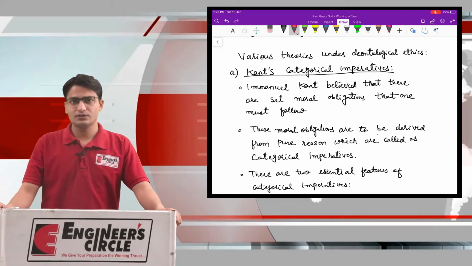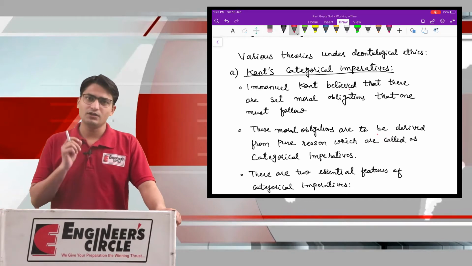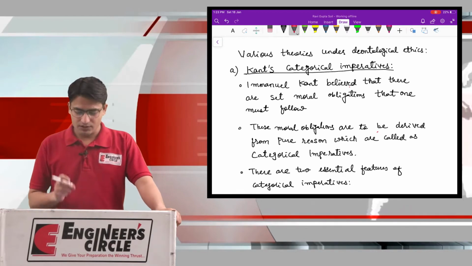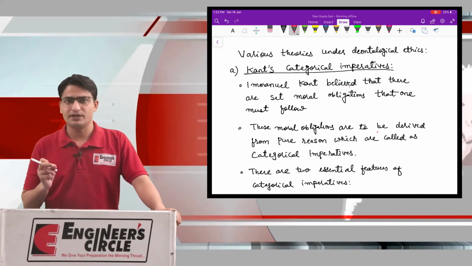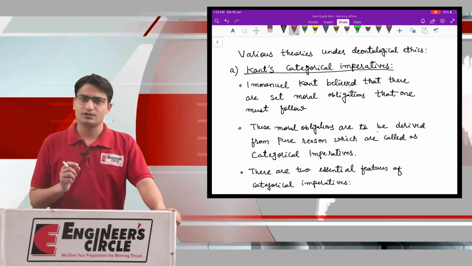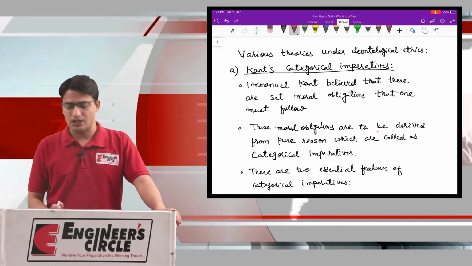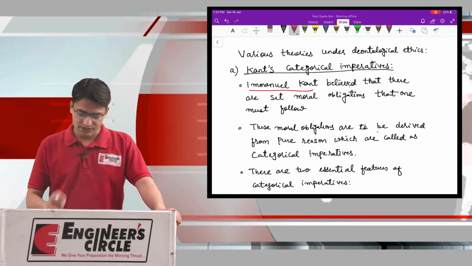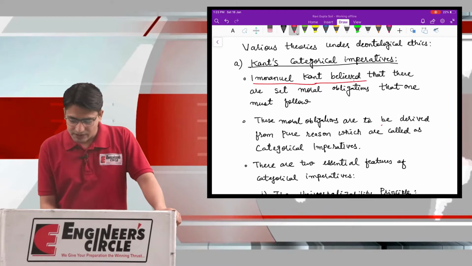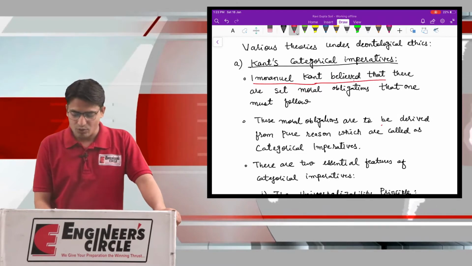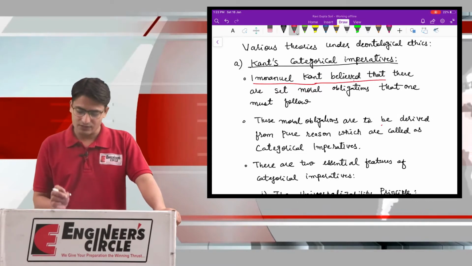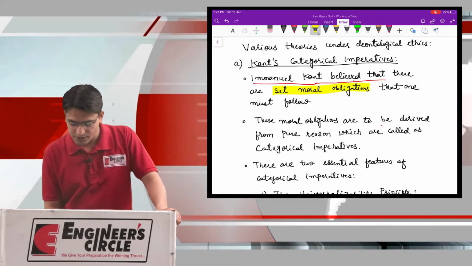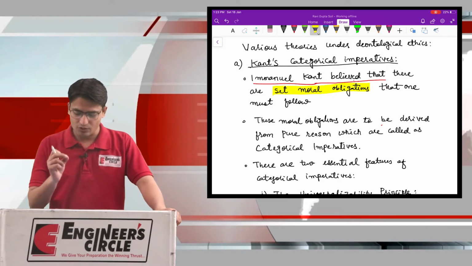Now we will discuss the two theories under the deontological ethics branch. The first one is Kant's categorical imperatives. This theory was propounded by Immanuel Kant, who was a German philosopher. He believed that there are set moral obligations that one must follow. The important term here is set moral obligation.